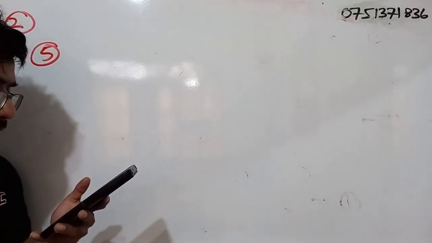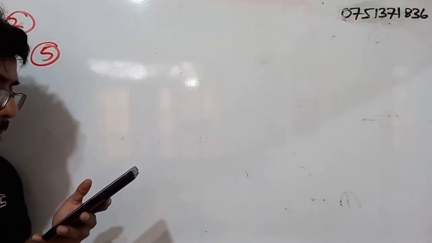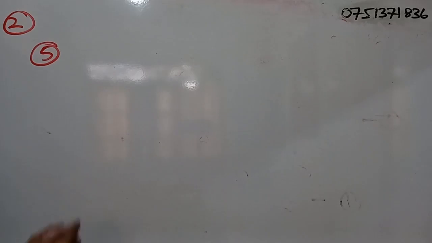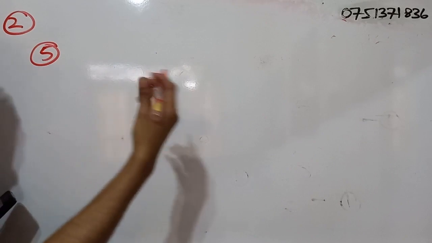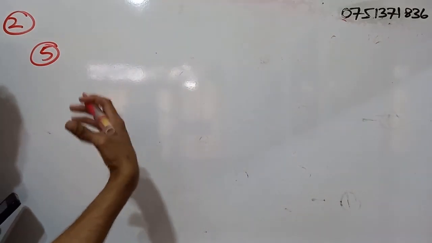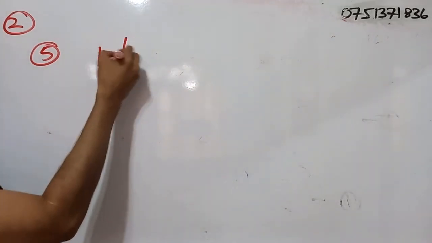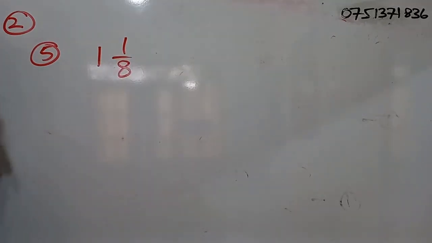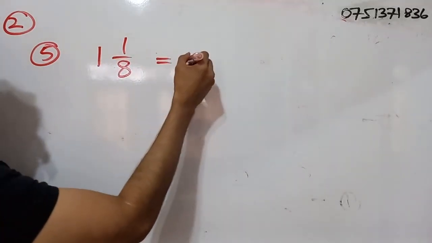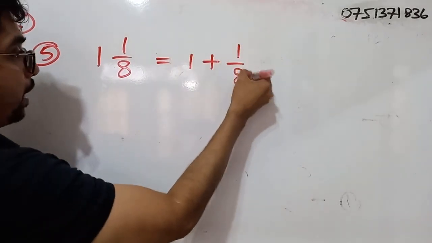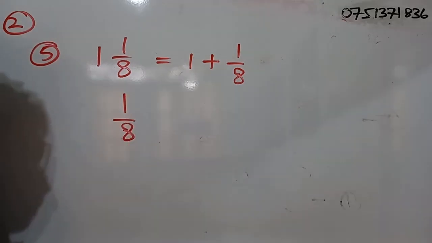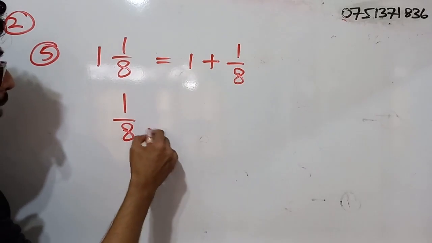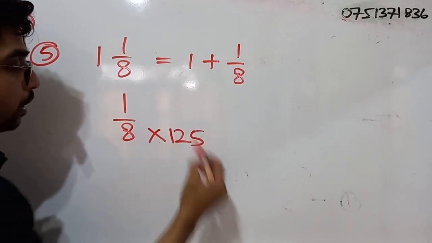Part 5. Express the amount of chocolates received by Manil as a fraction. So, the amount which Manil received as chocolates is what? 1 and 1 by 8. Right? So, I can break this into what? 1 plus 1 by 8. 1 plus 1 by 8. Now what can I do? Take 1 by 8, then I will multiply 8 by 125.